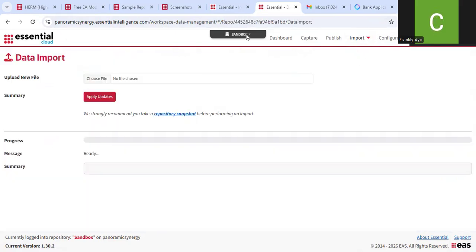You need to ensure you are in the sandbox repository because that's where I want to add my business capability model. So first we'll be adding our business capability model. Then afterwards we would add our process model, APQC process model.